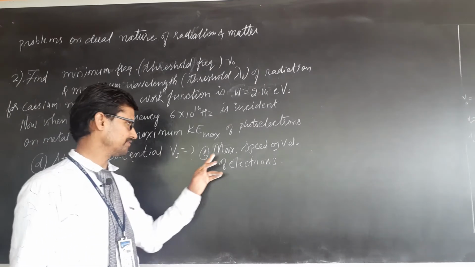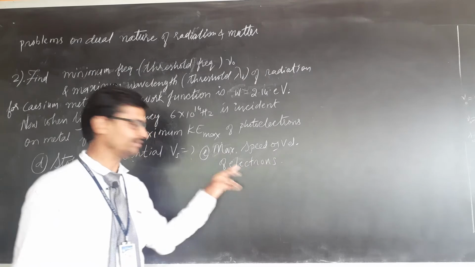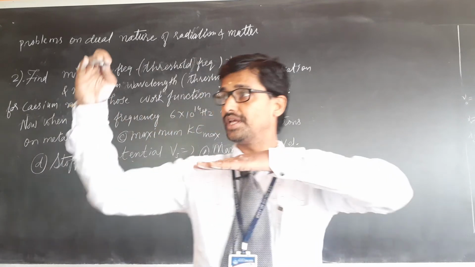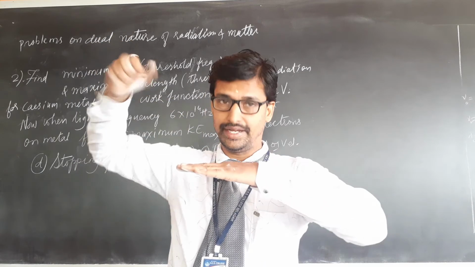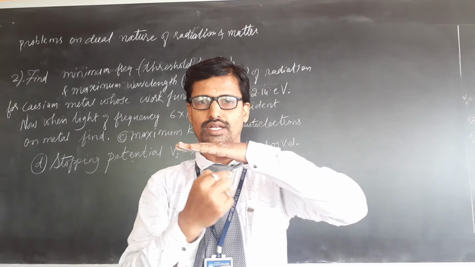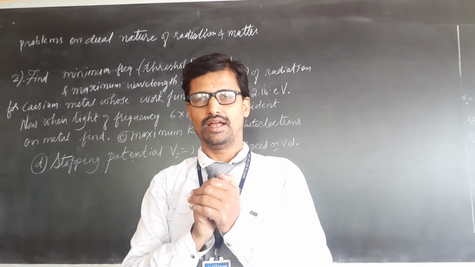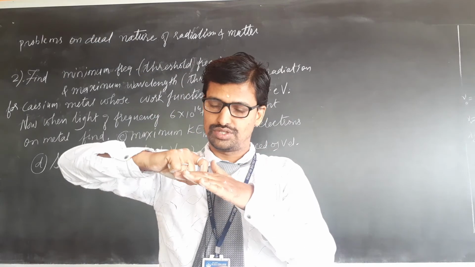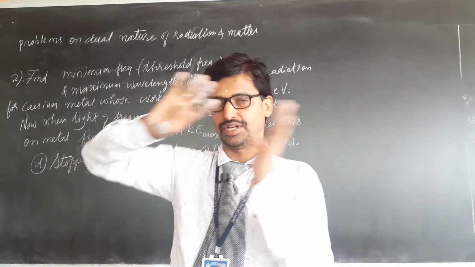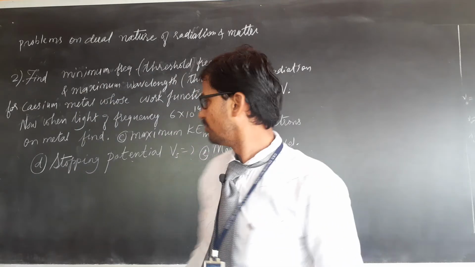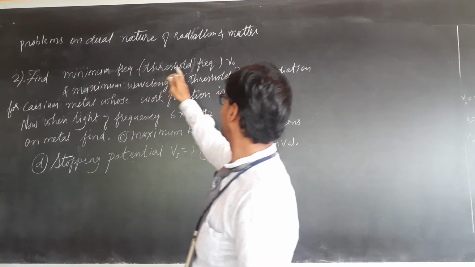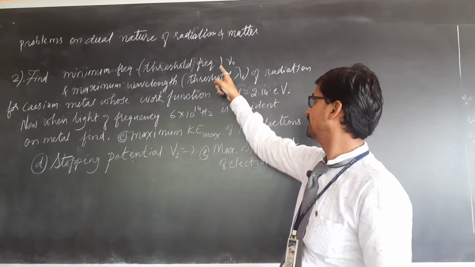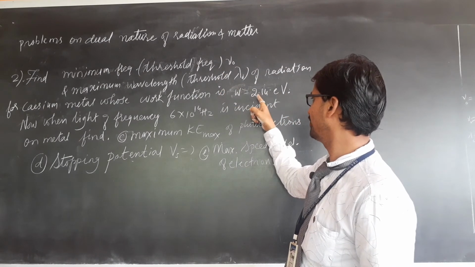Fourth problem, fifth one is find maximum speed or velocity of electrons. Very simple. First part you all are capable. What is minimum frequency of light to remove the electrons? Called threshold frequency. And what is maximum wavelength of light just to remove the electrons is called threshold wavelength. Now, minimum threshold frequency and threshold wavelength are connected to their mother work function. These two can be found by relating them with work function.